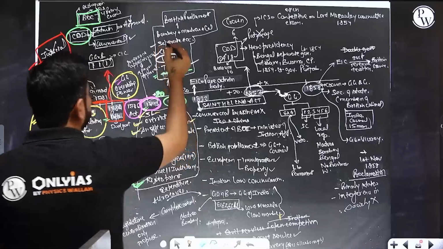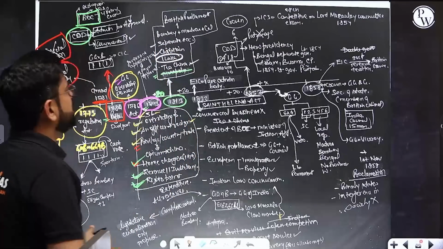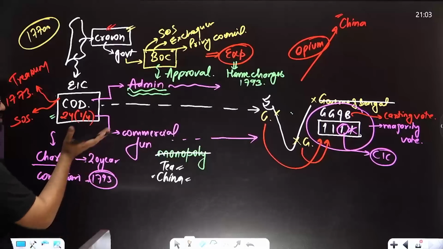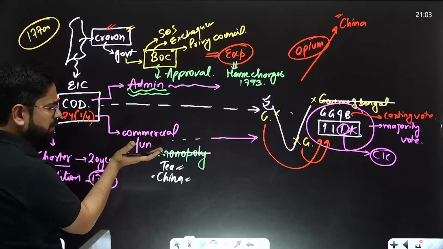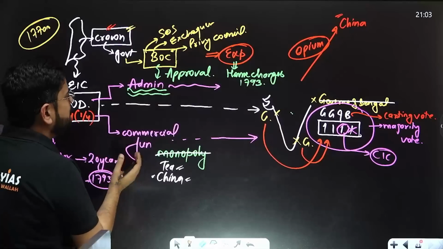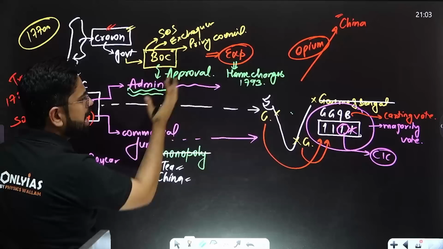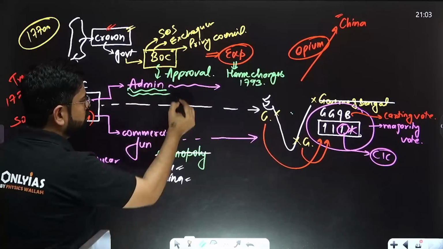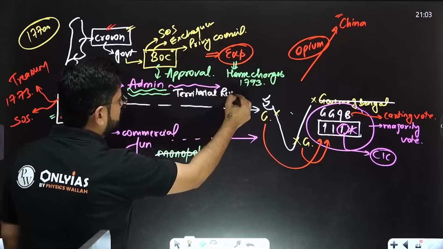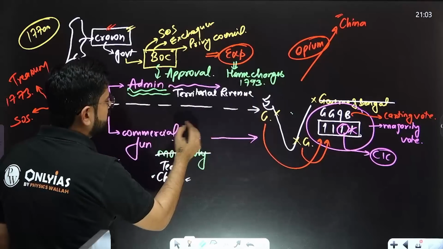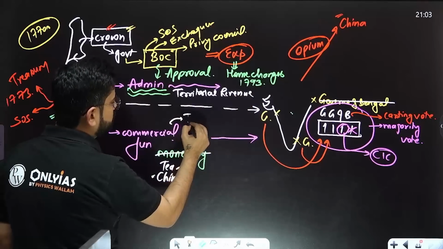Plus, from here onwards, it was said that East India Company was supposed to maintain separate accounts for the commercial function, or the revenue they are earning out of trade, and the revenue they are earning out of land revenue, territorial revenue. So territorial revenue means land revenue, and the commercial revenue, trade revenue, has to be separated.